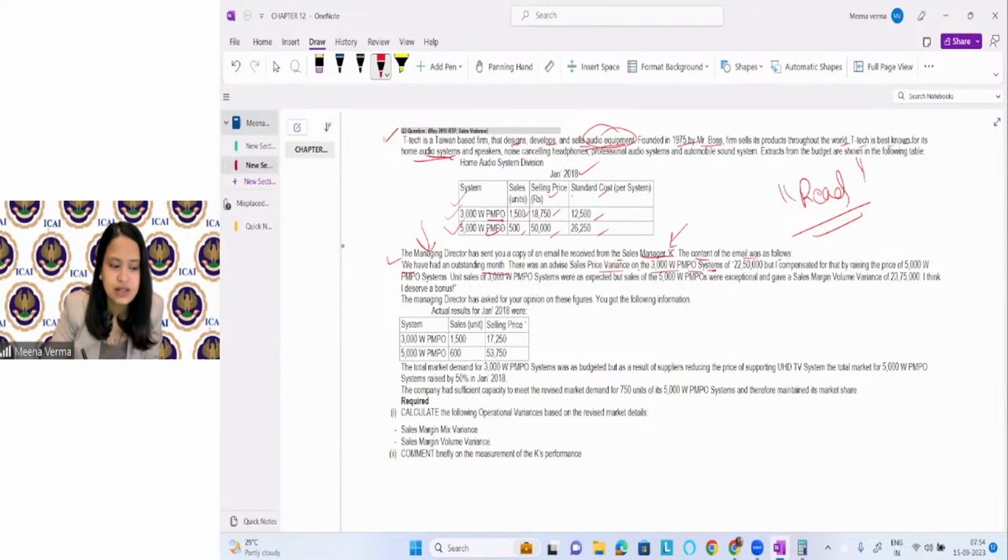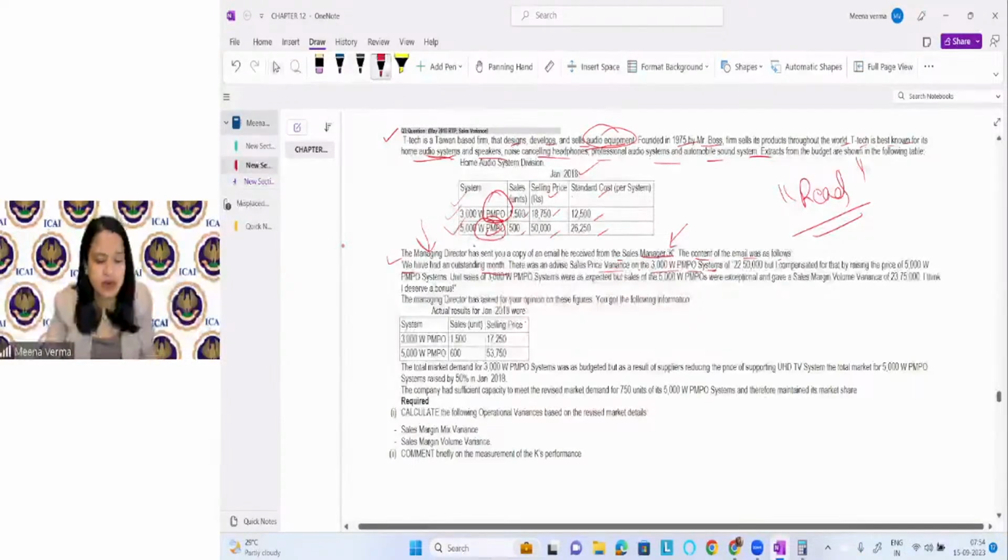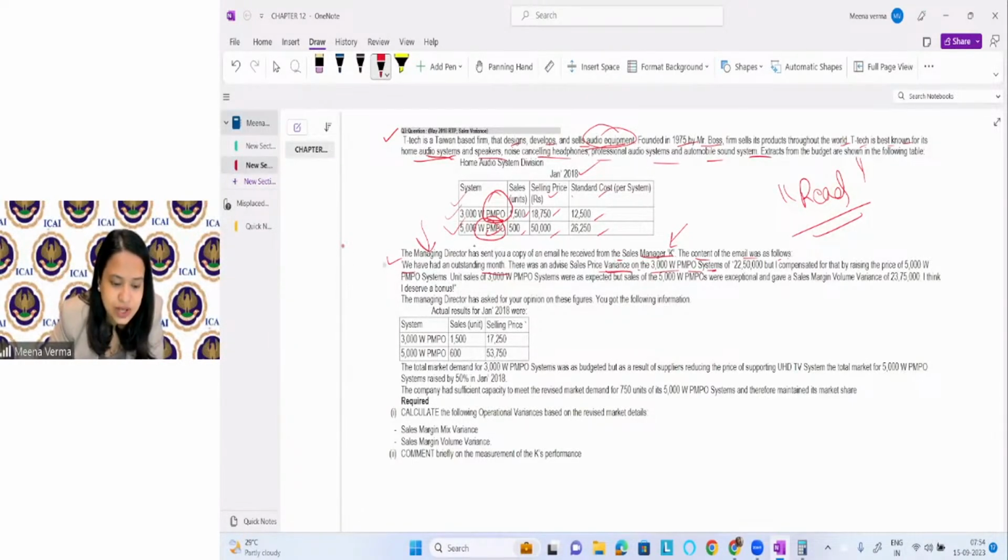You can see here the company is selling so many products. Out of all these products, they are talking about one of the products. Okay, keep it in mind. So what is mentioned about this product? There was an adverse sales price variance on this product, but I compensated for that by a raise in price of this product.